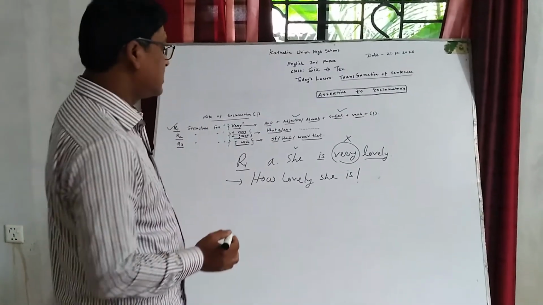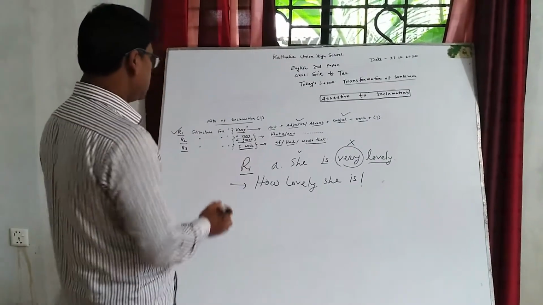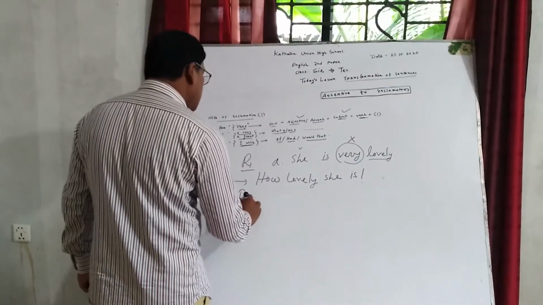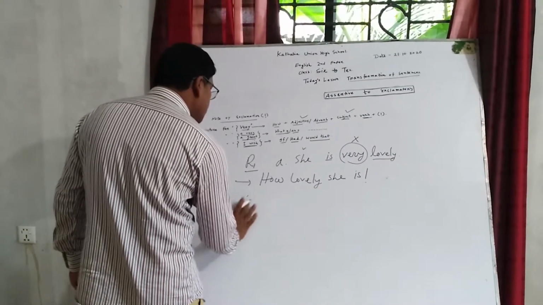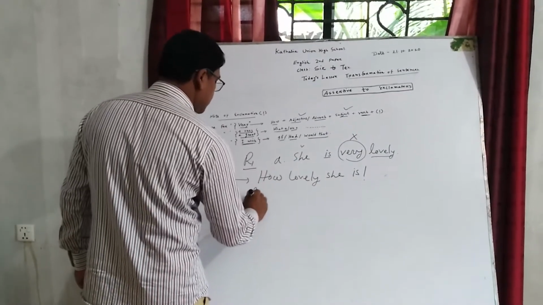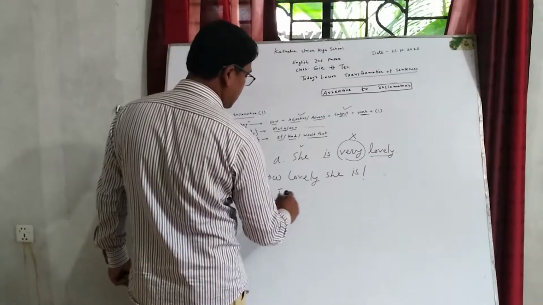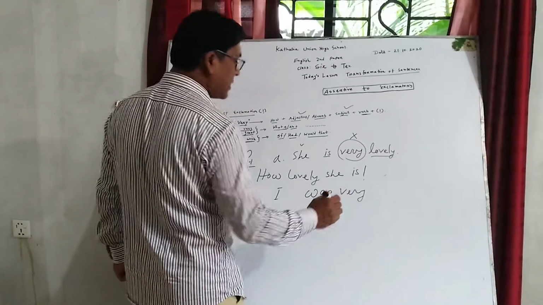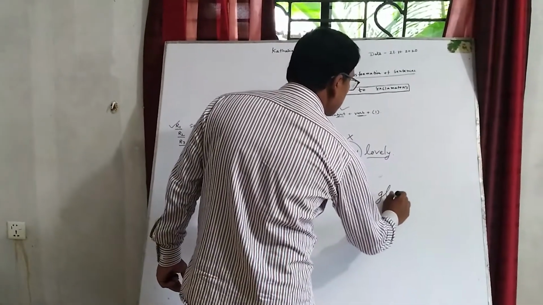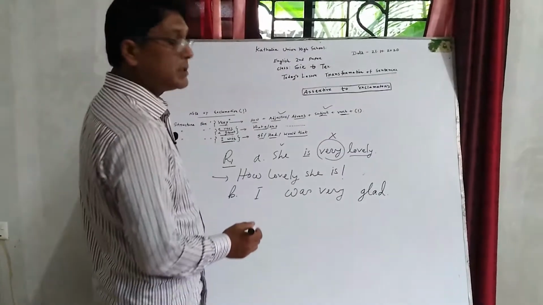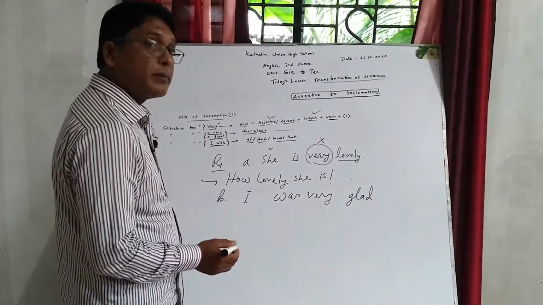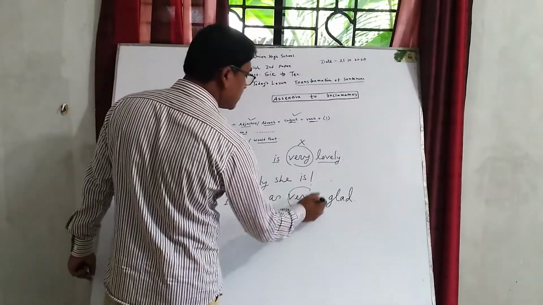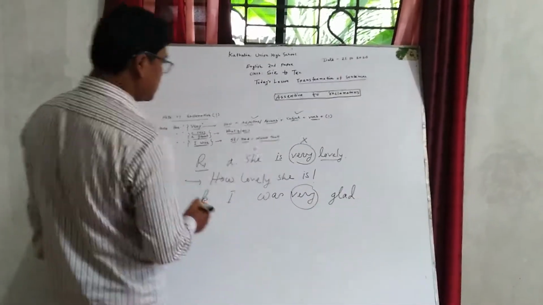I hope you can easily understand the first rule. Here is another example: I was very glad. This statement is an affirmative or assertive sentence. Here very, so at first I have to write how.